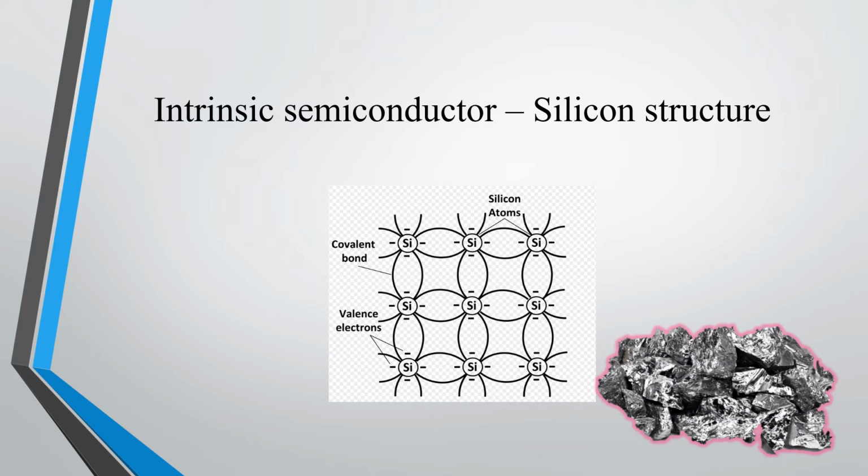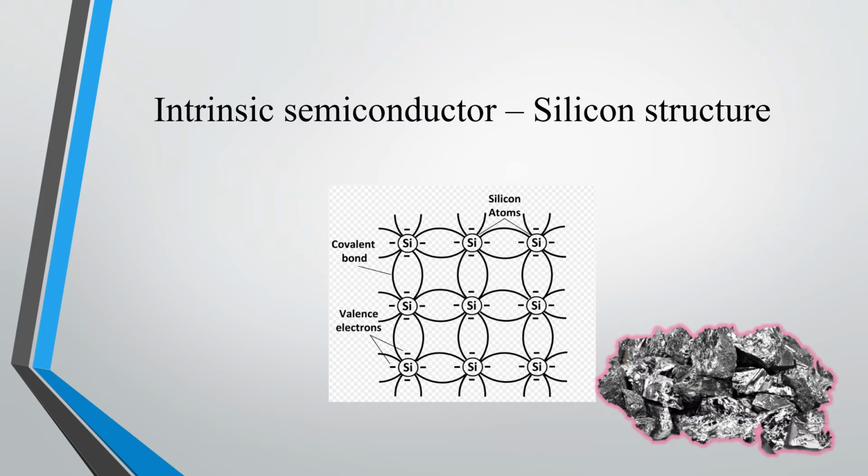So as you can see, there are no free electrons or very few free electrons left, and electrical conductivity here is very low. So this is the purest form of silicon where electrical conductivity is very low.